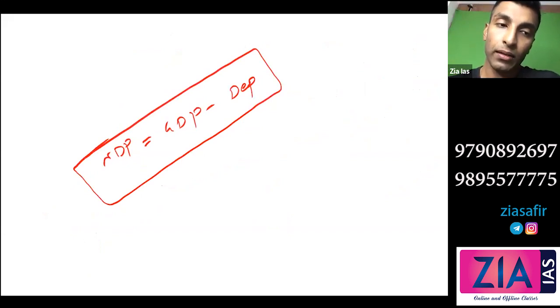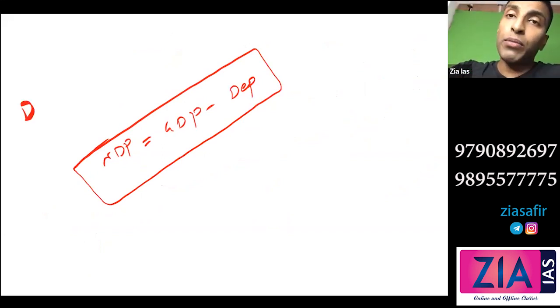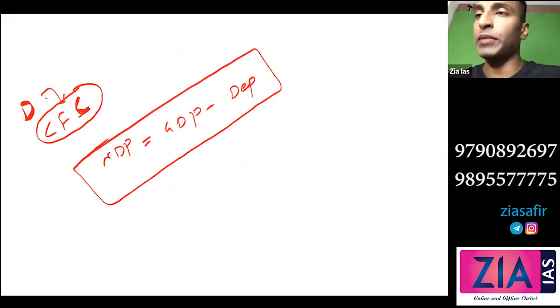You can say depreciation. In some books, you will see CFC. CFC means consumption of fixed capital. Instead of depreciation, some books will write consumption of fixed capital. Fixed capital means that machinery or car which I have told you. Consumption of fixed capital, in some books you will see, is nothing but depreciation.